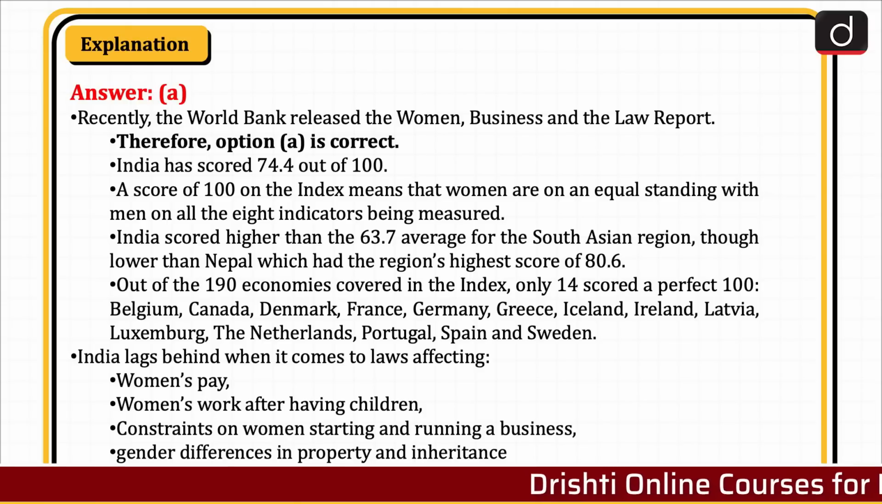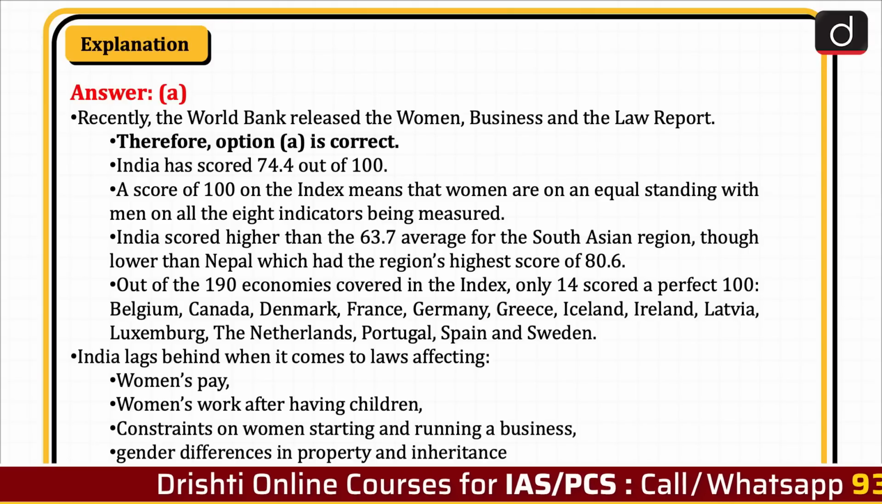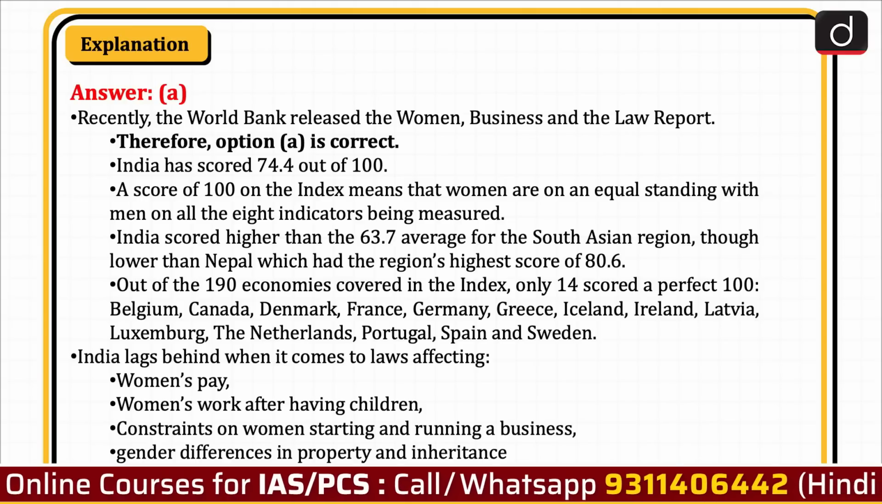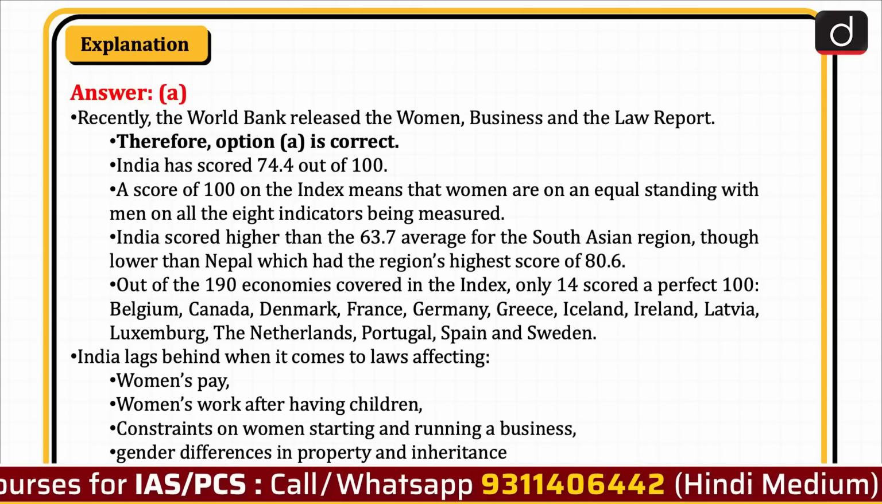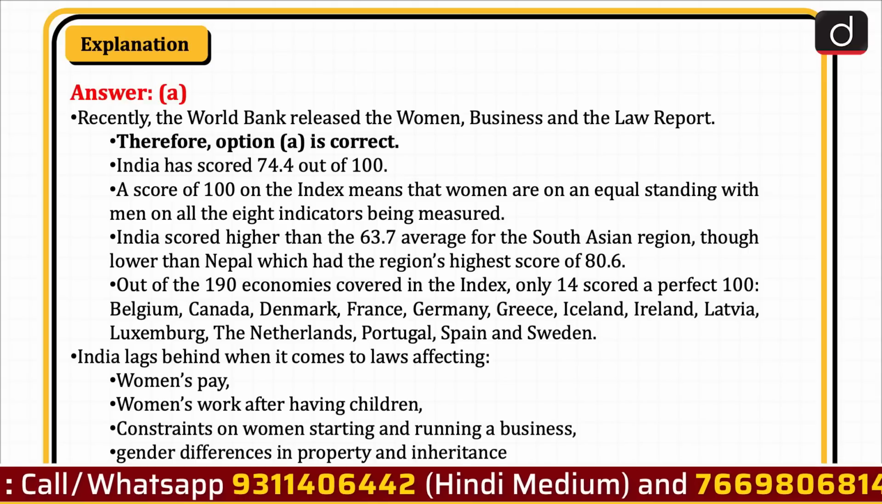India has scored 74.4 out of 100. A score of 100 on the index means that women are on an equal standing with men on all the 8 indicators being measured. India scored higher than the 63.7 average for the South Asian region, though lower than Nepal, which had the region's highest score of 80.6.